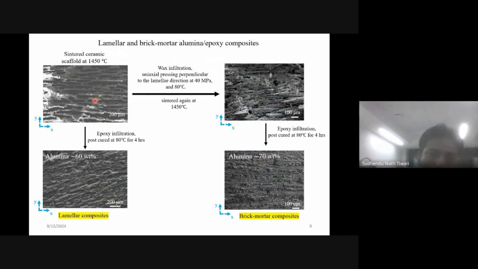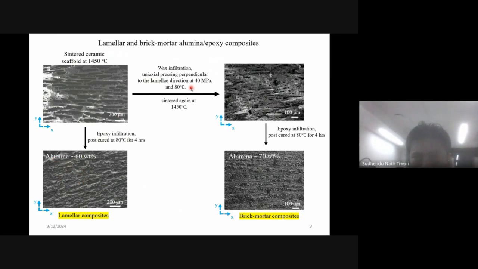This is a nice picture I have taken of the scaffold obtained from bidirectional freeze casting. Using this, I have processed two kinds of composites: one is a lamellar composite, and another is a brick and mortar composite. The processing is different. After obtaining this ceramic scaffold, I directly infiltrated it using a vacuum technique. I infiltrated with epoxy and then post cured at 80 degrees centigrade for 4 hours. This is called a lamellar composite.